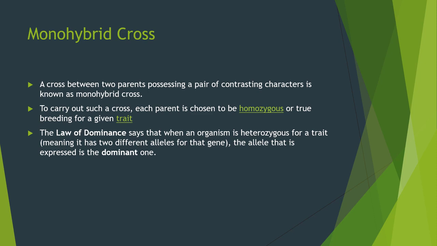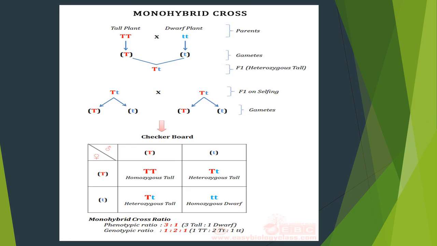One is dominant, the second one is recessive. In that dominant and recessive pair, whichever allele is expressed, that character is going to be expressed in the offspring.